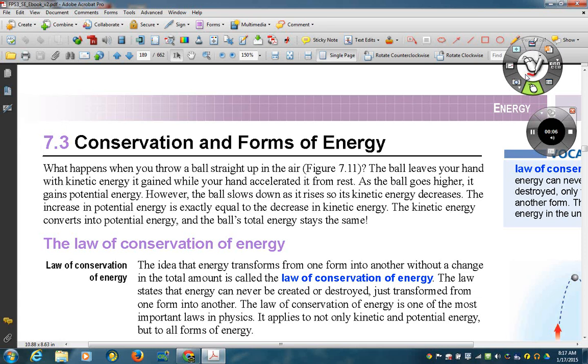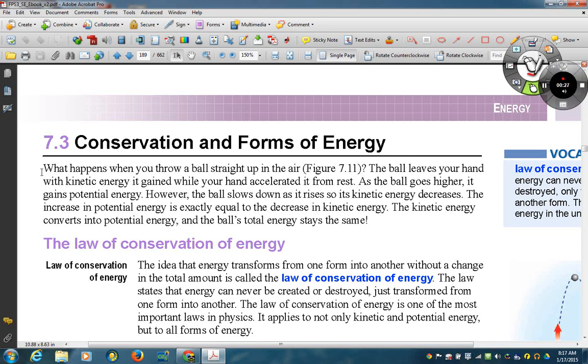This is the sustained silent reading, chapter 7, section 3. This here will probably be page 189 from your book. So, let's look at what we have here. The 7.3, conservation and forms of energy.